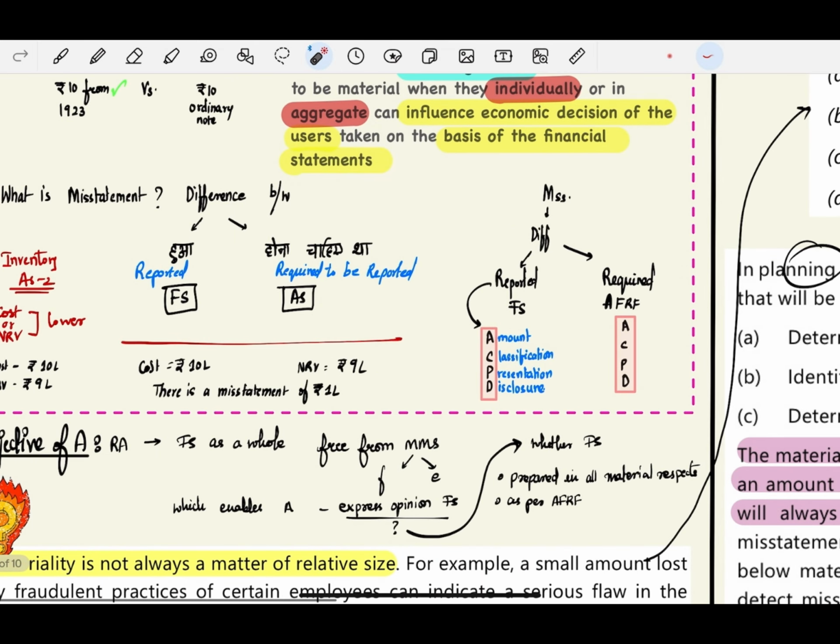For example, inventory. Inventory should be valued at cost or NRV, whichever is lower, we all know that. Now the cost of the inventory is 10 lakhs and the NRV is 9 lakhs. So it should be valued at 9 lakhs, but the company valued it at 10 lakhs. The company has reported 10 lakhs, but what was required to be reported? 9 lakhs. So there is a misstatement of rupees 1 lakh over here. That is the meaning of misstatement.